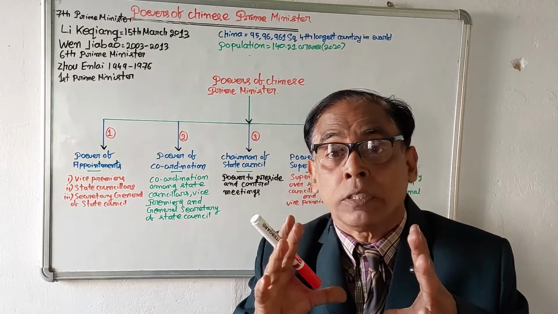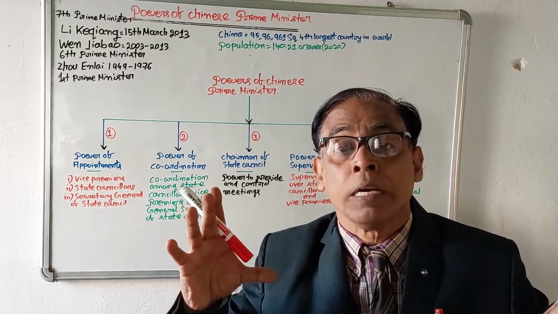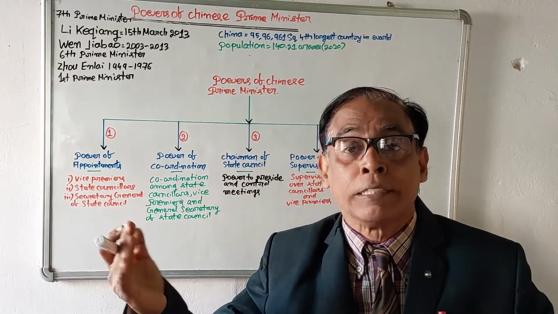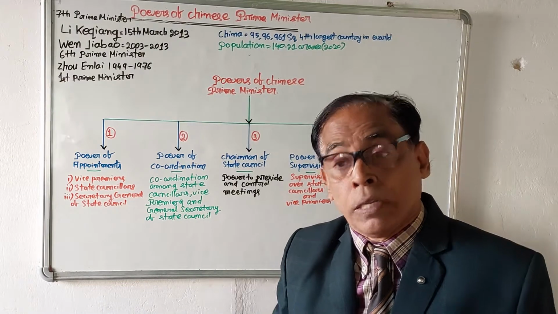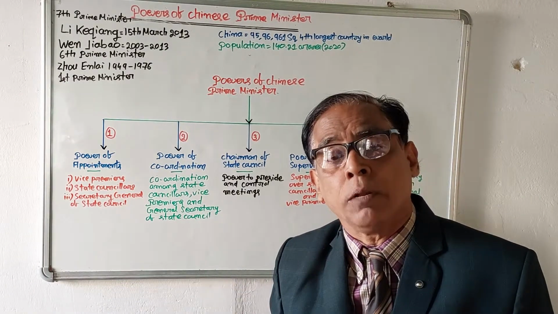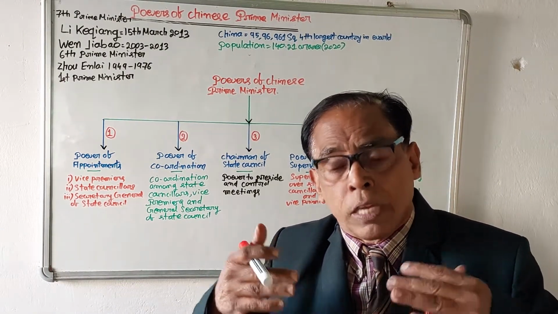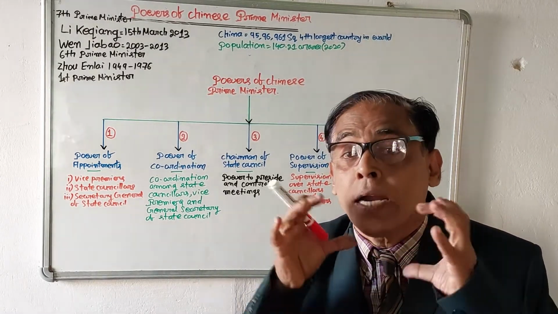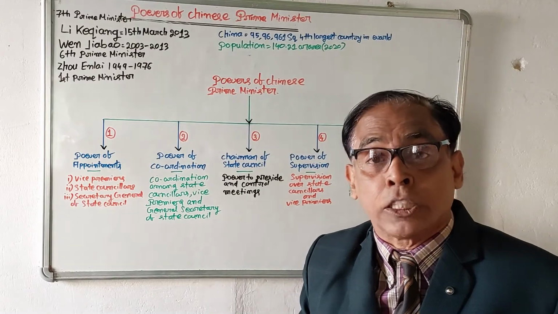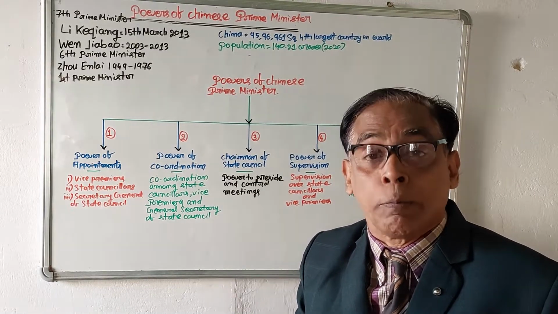So the Prime Minister is the head of the State Council. He is the chairman of the State Council. So as a chairman, he convenes meetings of the State Council, he presides over the meetings of the State Council, and he gives important directions to the members of the State Council. This is the third important function of the Chinese Premier of the People's Republic of China.